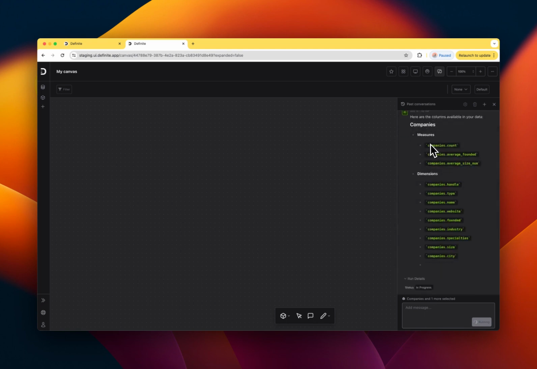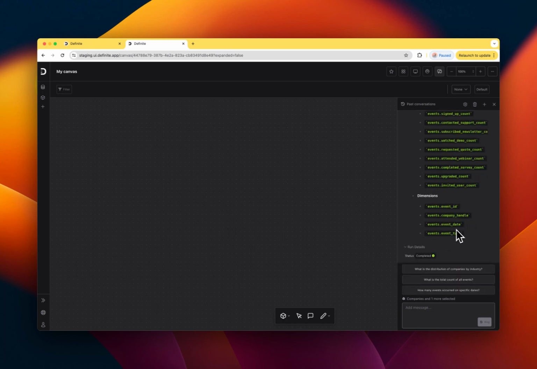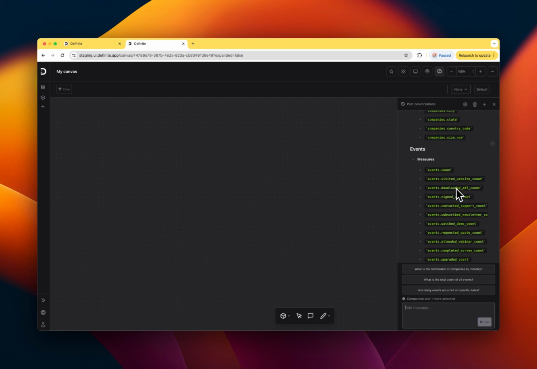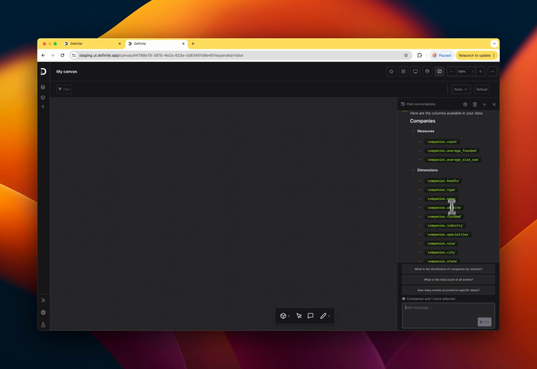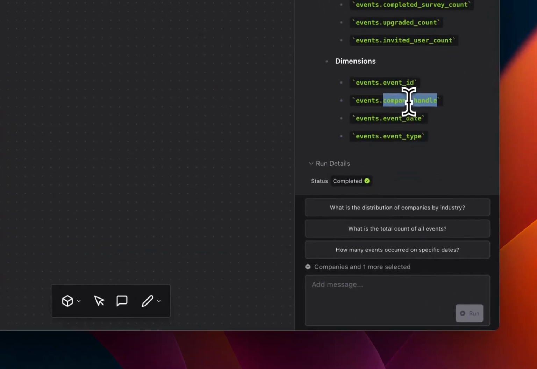Right, so there's two data sets. There's a company's data set and an events data set. The events has date, type, has some measures on count and the various events. And then companies has a company handle, and events also has the company handle.